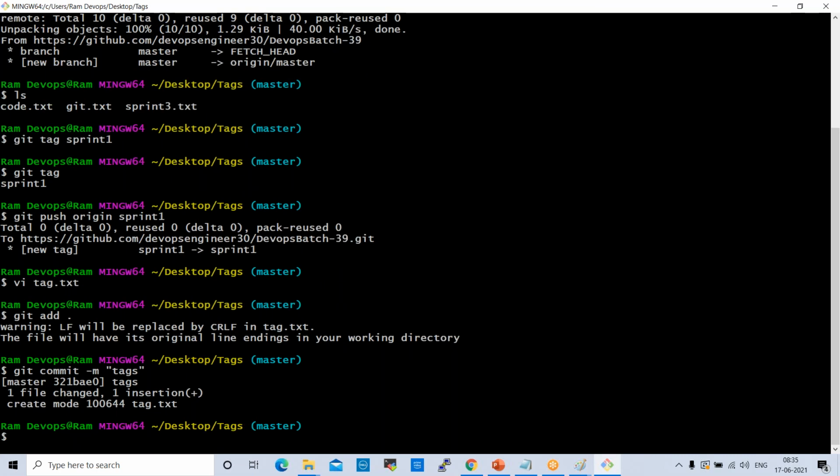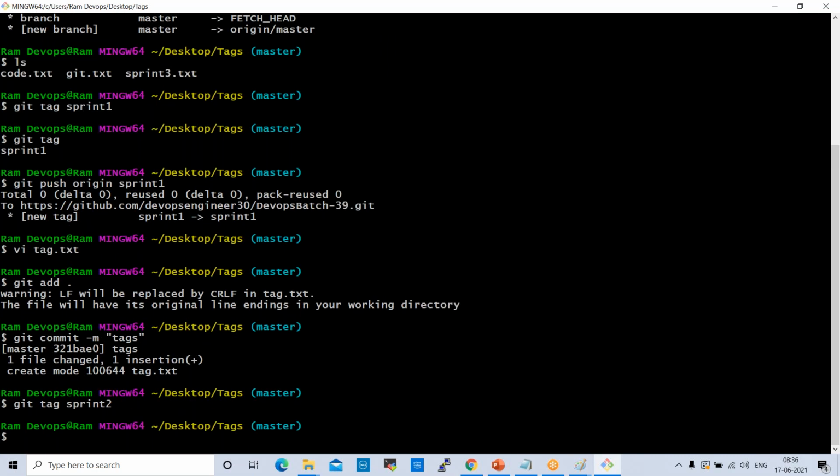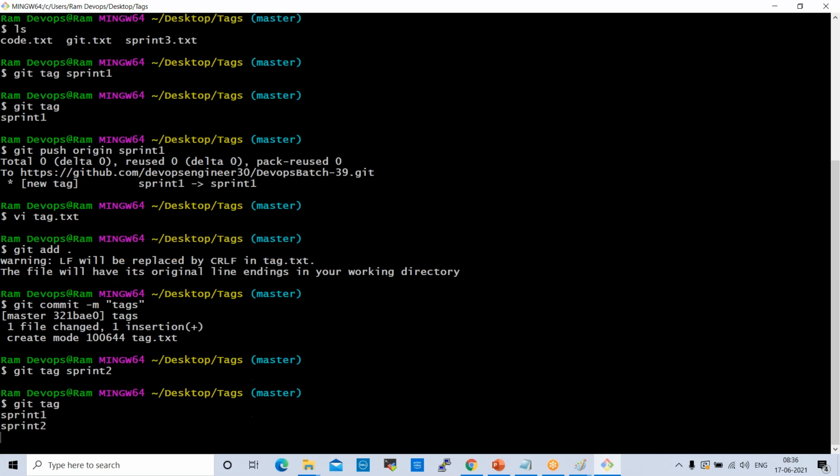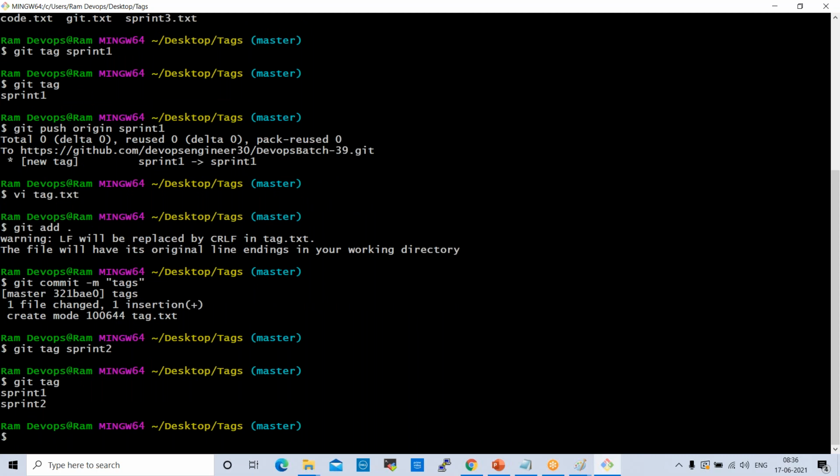Once we commit this, we can convert this data into tag, right? The command here is git tag sprint2. So this tag is converted. Now if you check git tag, it will show you sprint1 and sprint2. Git tag. So we have two tags available here.